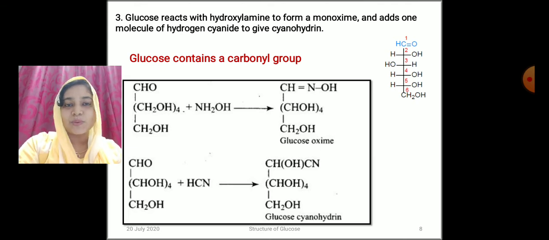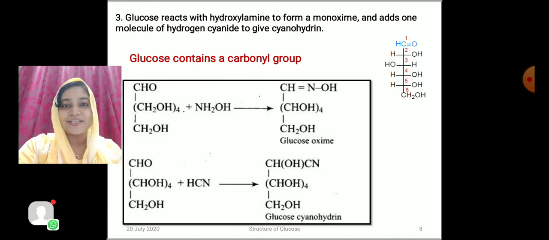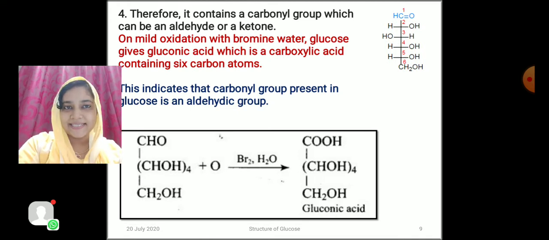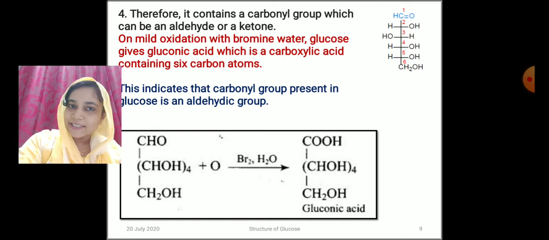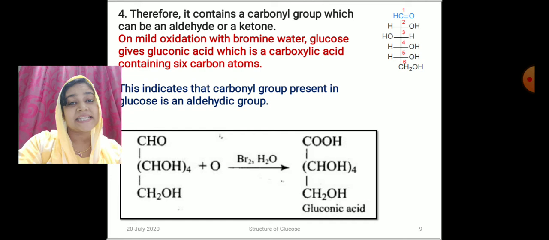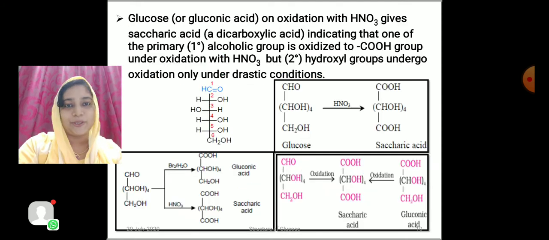Glucose reacts with hydroxylamine to form a monooxime and adds one molecule of HCN to form cyanohydrin. That means glucose contains a carbonyl group which can be an aldehyde or ketone. On mild oxidation with bromine water, glucose gives gluconic acid, which is a carboxylic acid containing 6 carbon atoms. This indicates that the carbonyl group present in glucose is an aldehyde group.